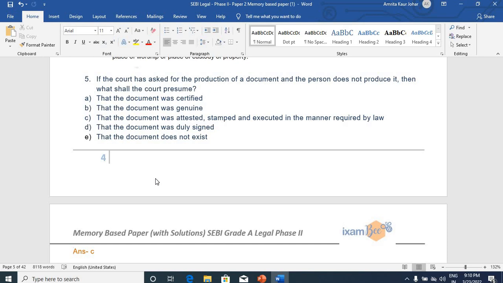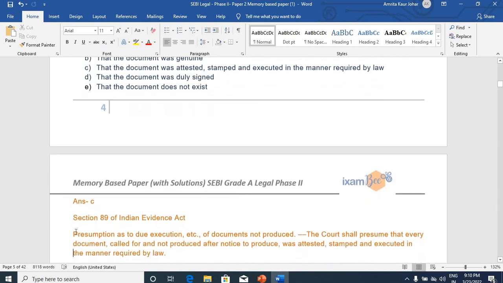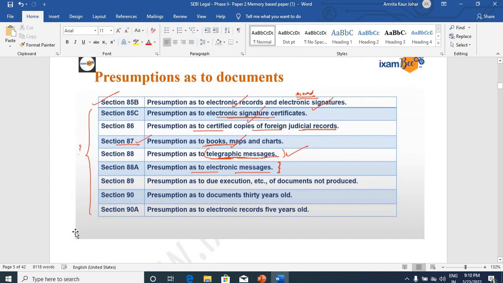Evidence Act. The presumption that can be made over here, only presumption is that the document was attested, stamped and executed in the manner required by law. This will be the presumption that is valid. Section 89 of Indian Evidence Act. This was also covered by ixamBee. As you can see, these questions were covered in the live class discussion by the concerned faculty for legal, and you can see section 89 was marked as an important section.